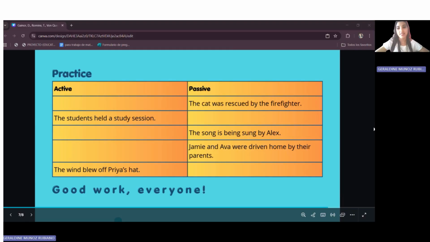Look at the sentence and try to complete them. Let's see, the first exercise is in passive, and we have to transform it to active voice. How? What should we do?